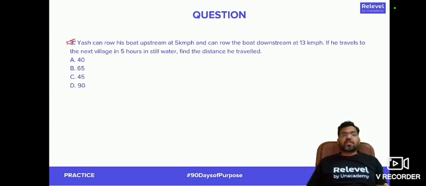Moving on to question number 3, Yash can row his boat upstream at 5 km per hour and row the boat downstream at 13 km per hour. If he travels to the next village in 5 hours in still water, find the distance it traveled. You need to understand the meaning of these two terms. What is the meaning of upstream speed and what is the meaning of the word downstream speed?